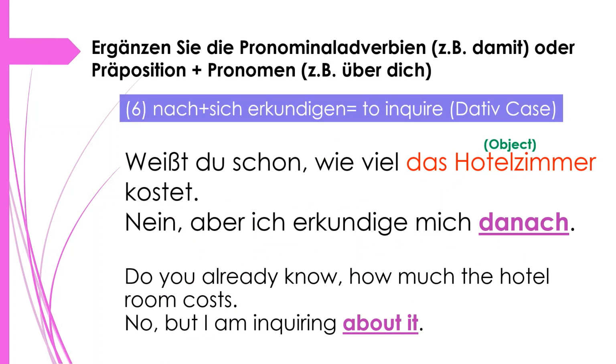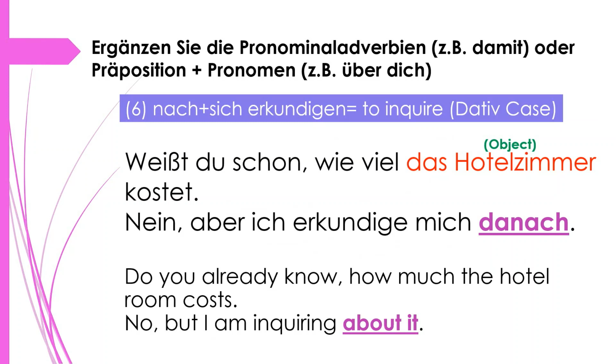Number 6, nach plus sich erkundigen, to inquire, and that is in dative case. Weißt du schon, wie viel das Hotelzimmer kostet? Nein, aber ich erkundige mich danach. Do you already know how much the hotel room costs? No, but I am inquiring about it. Okay, now I am going to inquire about it. About what? About the price of the Hotelzimmer.